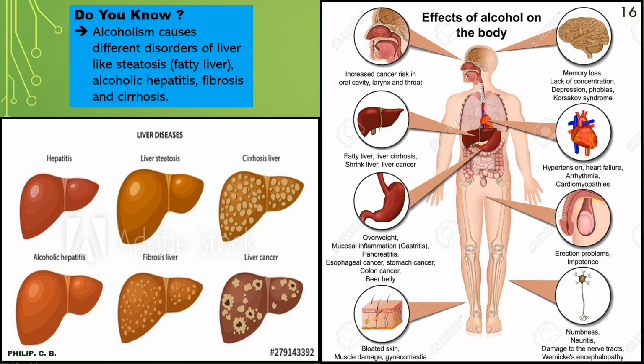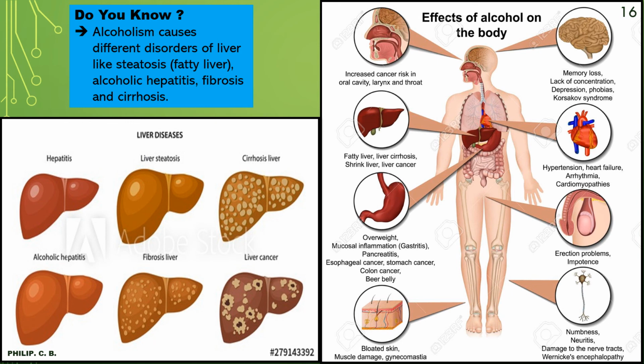Or alcoholic hepatitis, in case of alcoholic, you can see the difference, how it is swollen up. Or fibrosis of the liver, or liver cancer. So see the difference in the liver condition. Whenever a scan of the liver is done, the appearance of the liver itself can help the doctor to understand what kind of liver disease it is. Also towards the right, you can see what are the other effects of alcohol in the body, right?